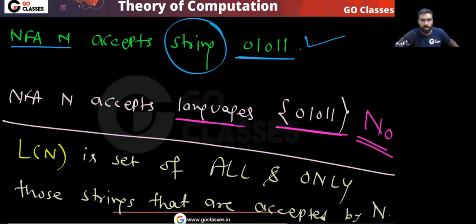This is a very important point. You should have all those strings which are accepted, and you should have only those strings which are accepted. So all and only those strings which are accepted. Remember this point.